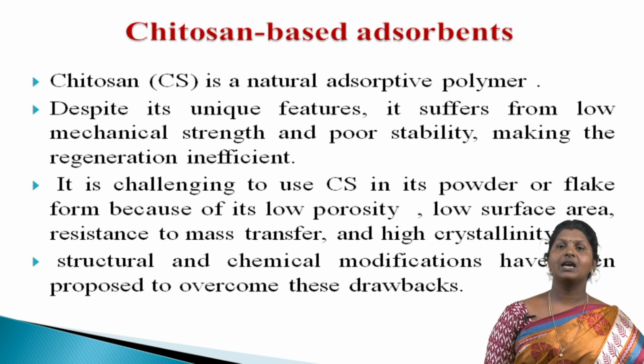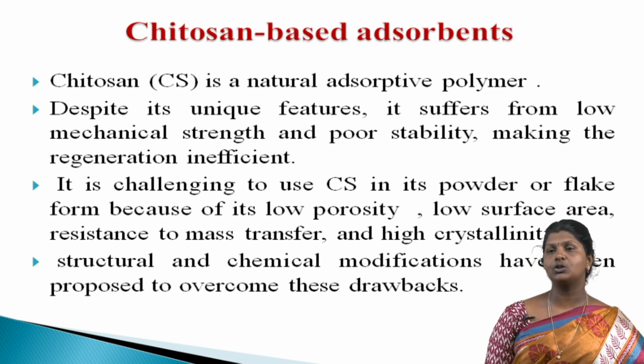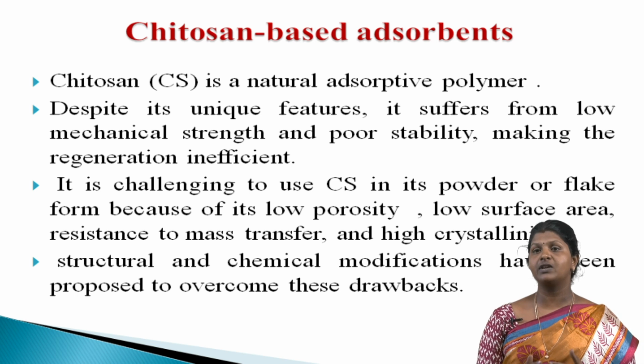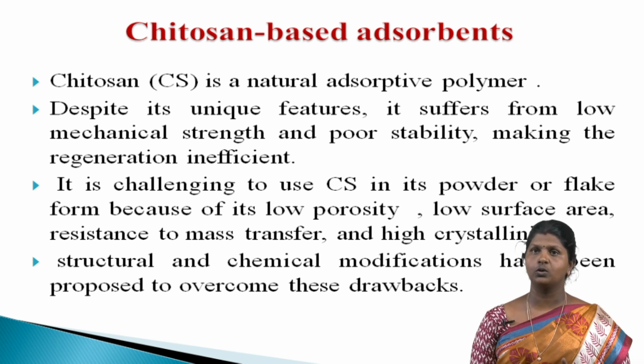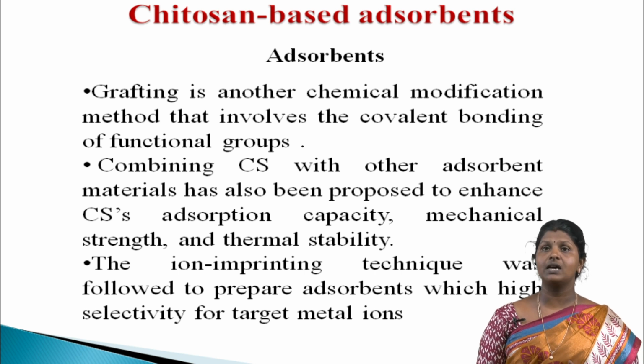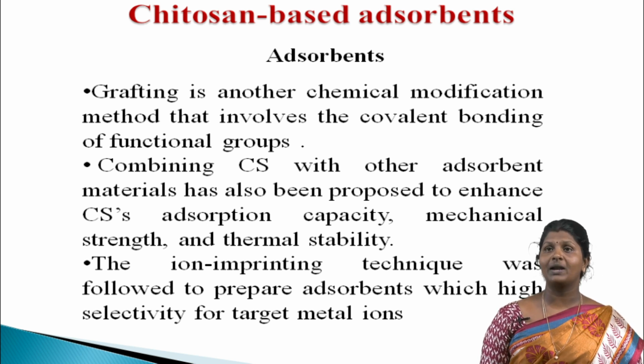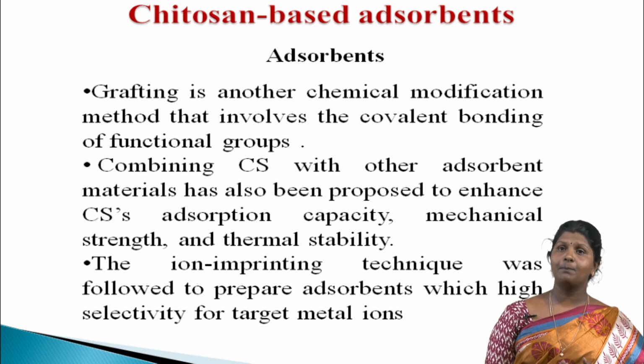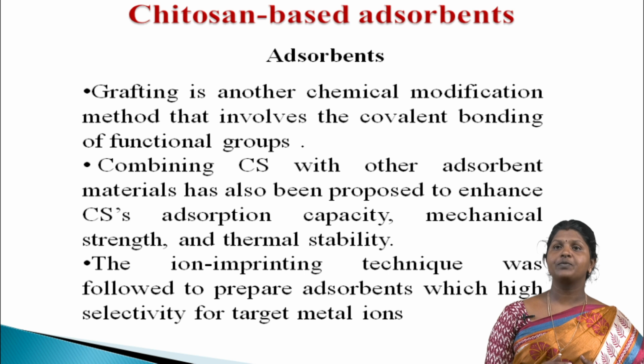Cross-linking. Chemical modification improves the strength of chitosan by bridging between polymer chains and the functional groups. Grafting is another chemical modification method that involves the covalent bonding of functional groups like amine or hydroxyl groups onto the backbone of chitosan. Chitosan-based methods lead to a remarkable increase in the adsorption capacity.